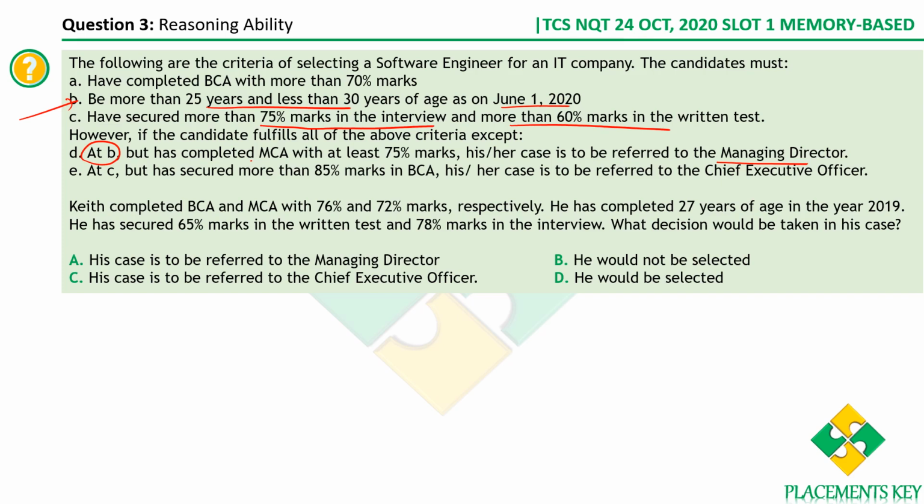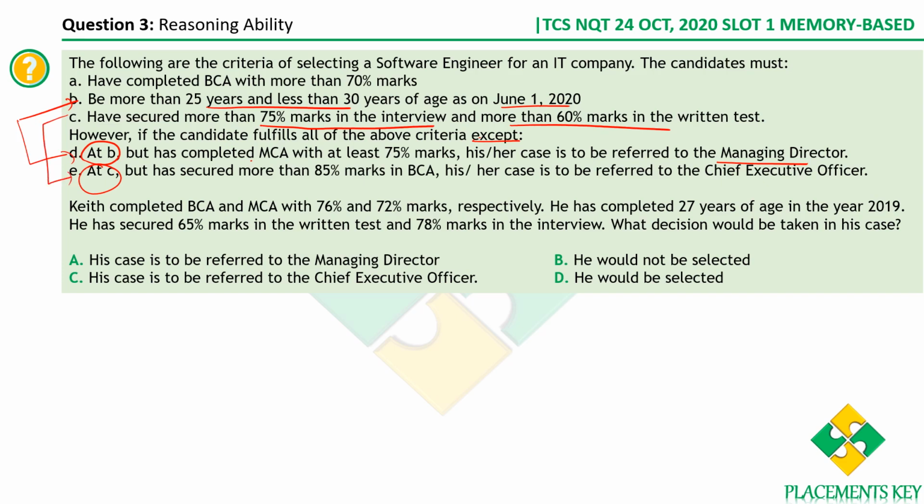Similarly, what is this E? There is an exception at C. What is the C condition? He should have secured more than 75% of the marks in the interview and more than 60% marks in the written test. But if he doesn't satisfy condition C, but he scores more than 85% marks in the BCA, then his case will be referred to the CEO. Is it clear? So condition D and condition E are exceptional cases. If it doesn't satisfy condition B, then we'll check for D. If it doesn't satisfy condition C, then we'll check for E.